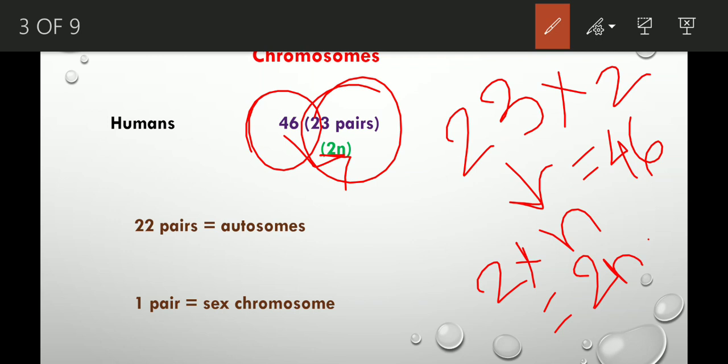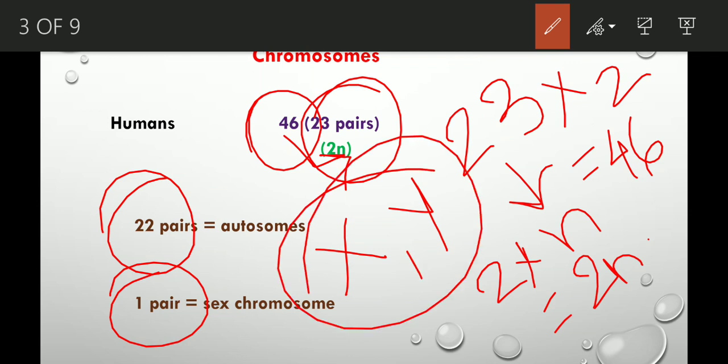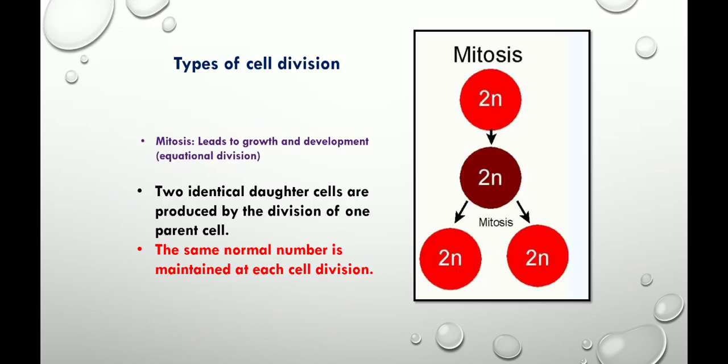Now among these 23 pairs, 22 pairs of chromosomes are autosomes. Autosomes are present in somatic or normal body cells. And only one pair of chromosomes is the sex chromosome. This type of chromosome is present in sex cells, like testes in males and ovaries in females. There are two sex chromosomes, the X chromosome and the Y chromosome. So one pair of sex chromosomes is present in humans. I think it's clear.